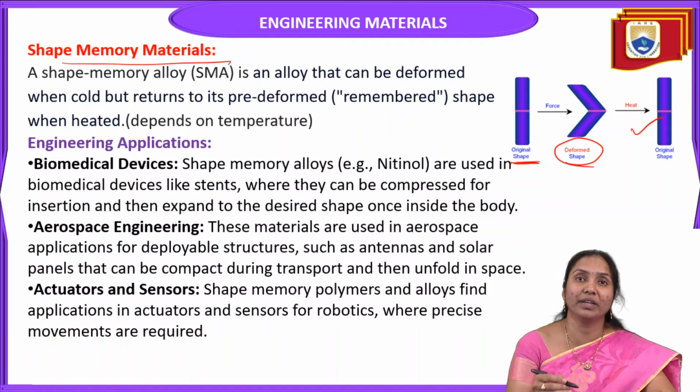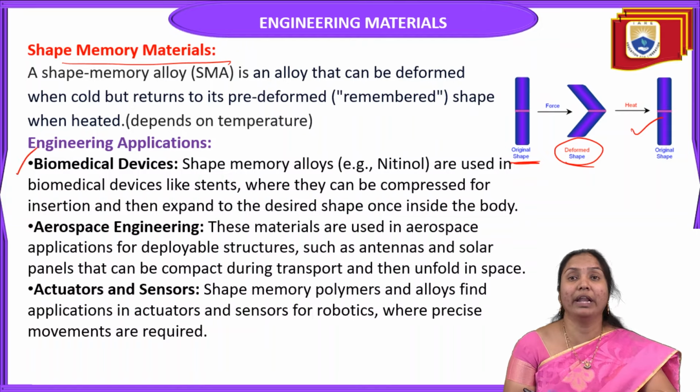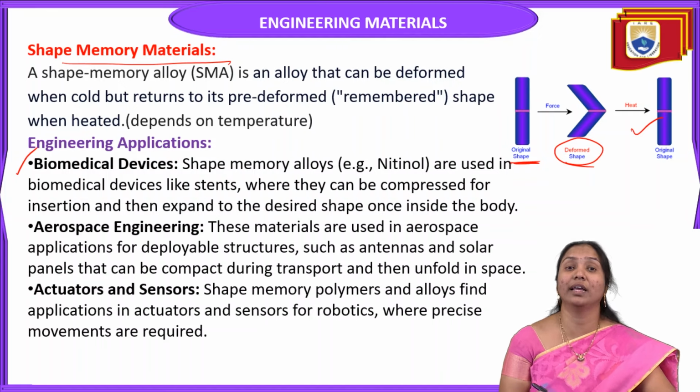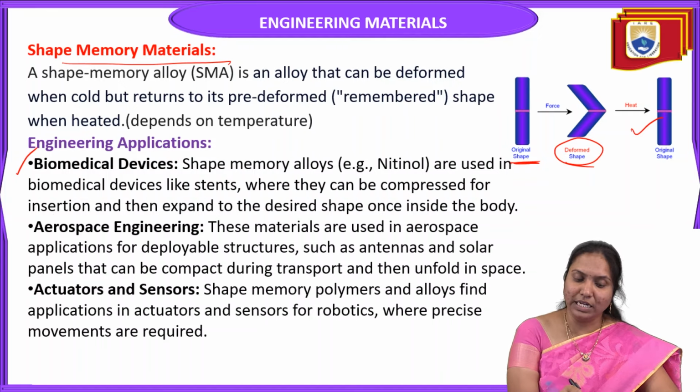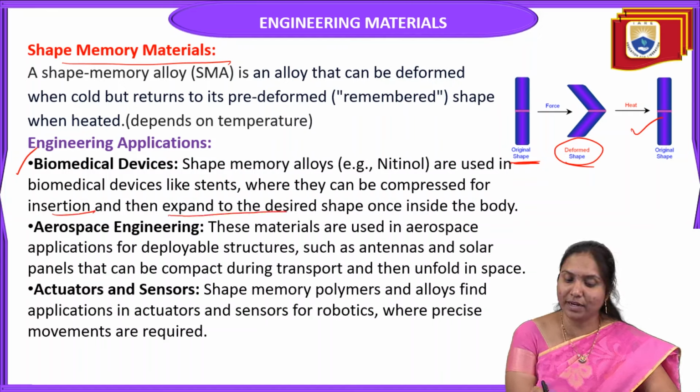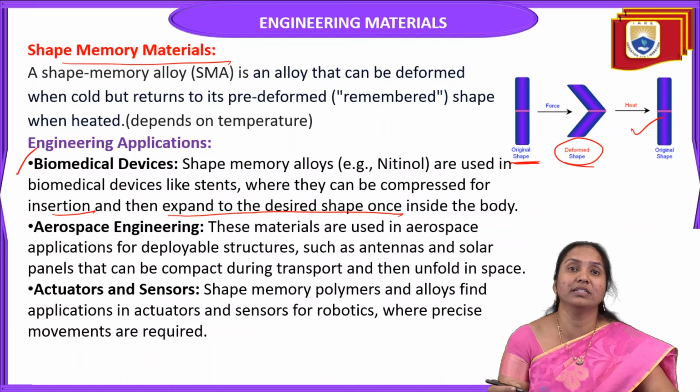What are the engineering applications of shape memory materials? They are used in biomedical devices, for example stents, which can be compressed for insertion and then expand to their desired shape once inside the body.